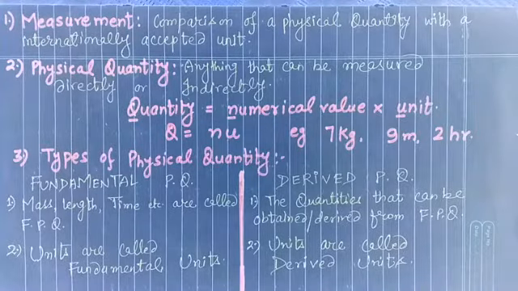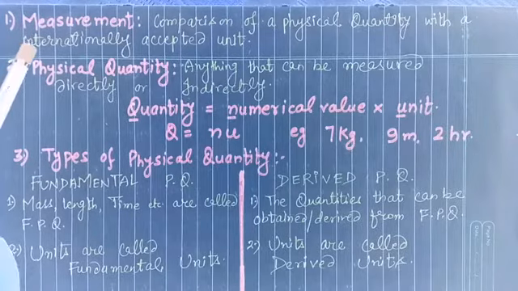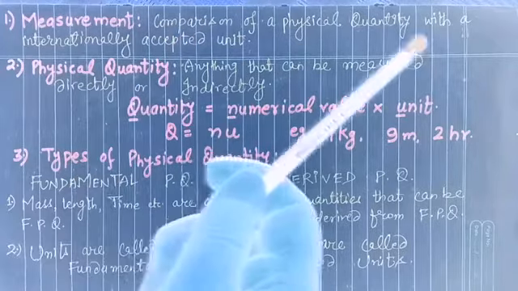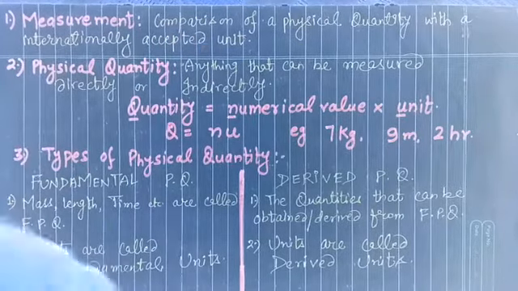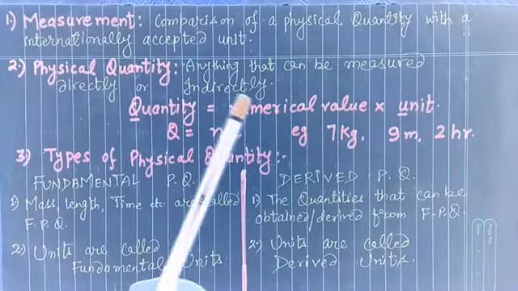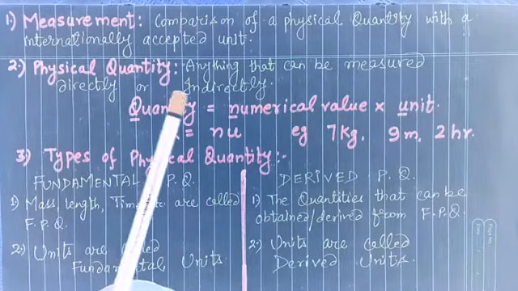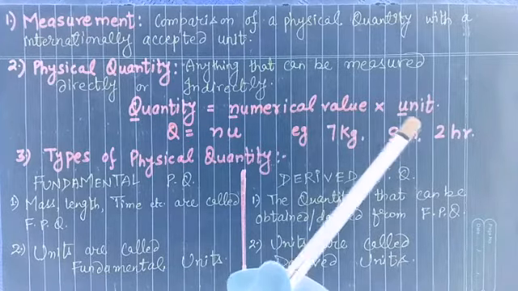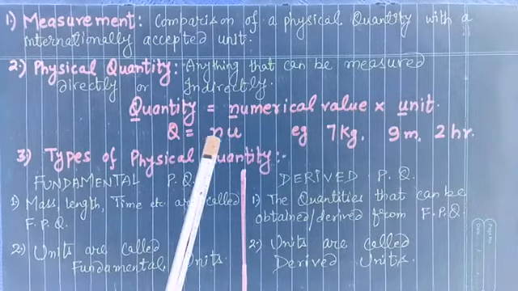Today we are going to start the second chapter of Unit 1 of Plus 1 Physics, named Physical World and Measurement. So the first topic we have is measurement. It is a comparison of a physical quantity with an internationally accepted unit. Physical quantity: anything that can be measured directly or indirectly. Quantity equals numerical value into unit, that is Q is equal to N into U.